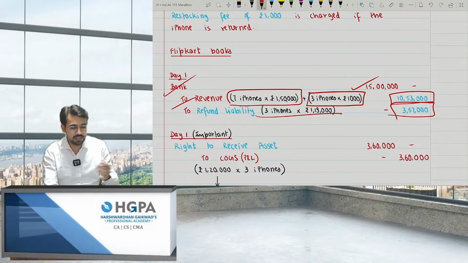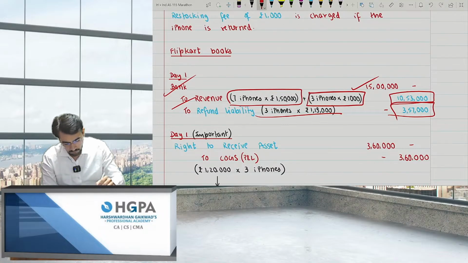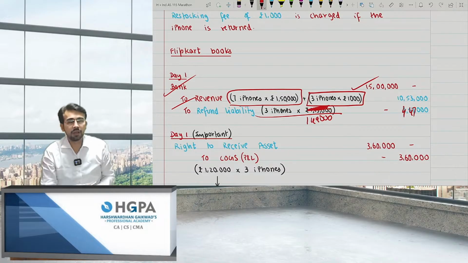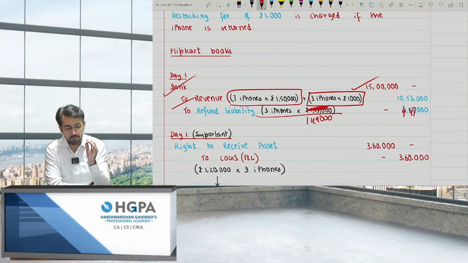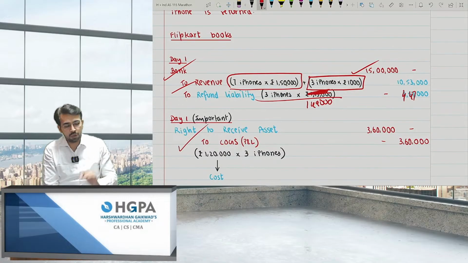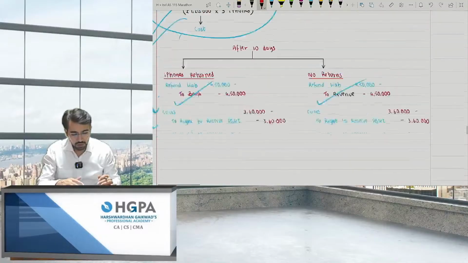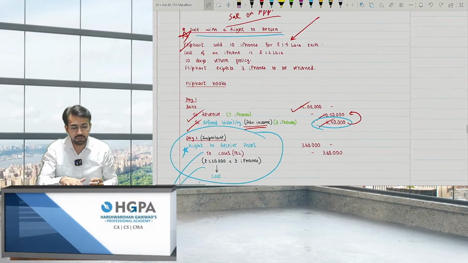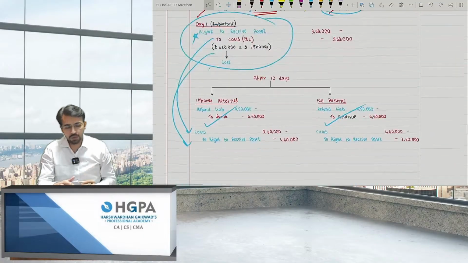And this is 1053 and 447 will be the return amount. Instead of 450, I'll be returning 447 only. Why 447? For the simple reason, 1000, I am completely sure that it is my income, because I will not be returning it to you, right? And again, the same entry, I'll be booking at cost. So the only thing that happened is 3000 jumped from this entry to this entry. Why 3000? For the simple reason, I'm charging you restocking fees. Restocking fees is nothing but if I'm taking it back, I'll charge something. So that is nothing but revenue for me.